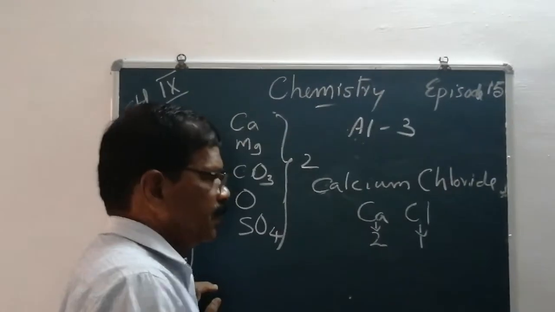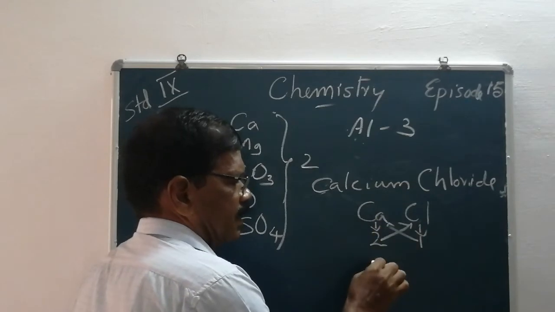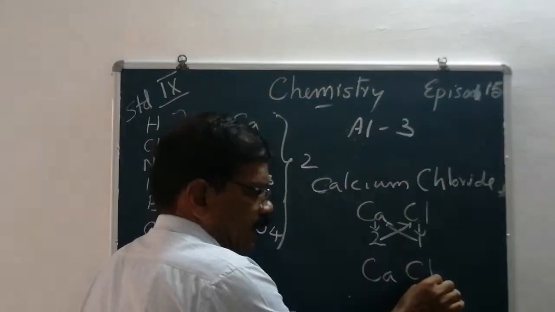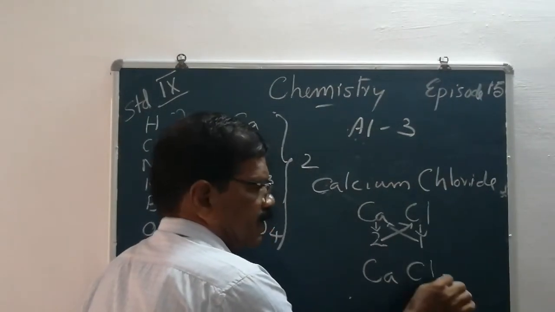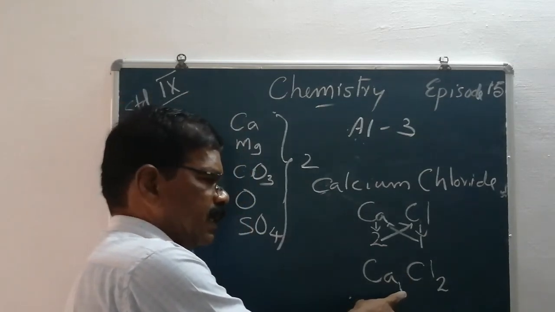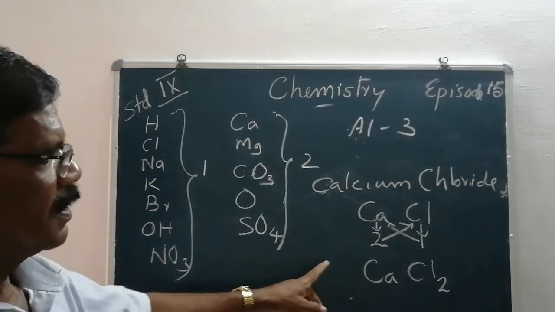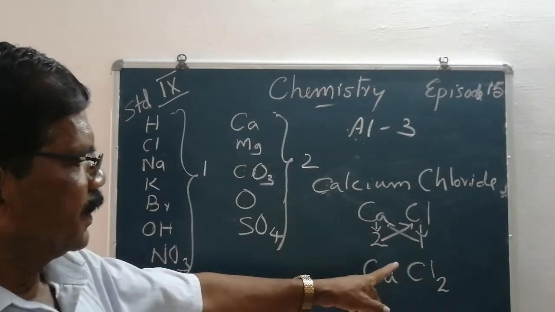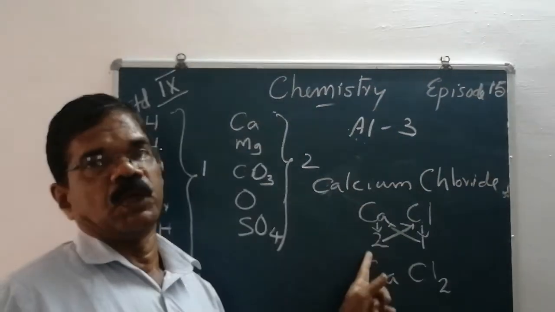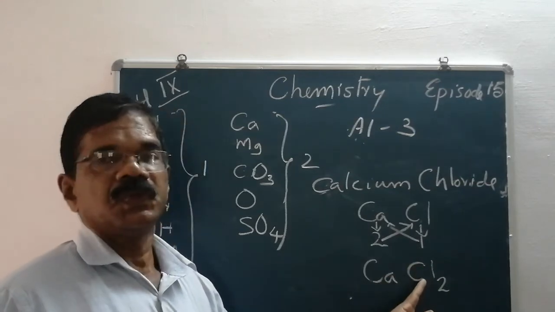Then the third thing, what do we have to do? Interchange the valencies and write them as subscripts. The valency of calcium is given to chlorine as a subscript, and the valency of chlorine is given to calcium. If the valency is 1, there is no need to write the 1. You understand? This is calcium chloride, CaCl2. On seeing the chemical formula of calcium chloride, we can understand that in one molecule of calcium chloride, there is one atom of calcium and two chlorine atoms.